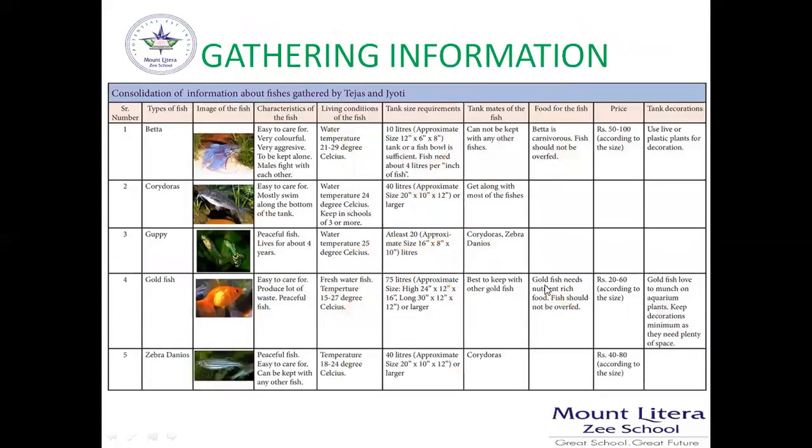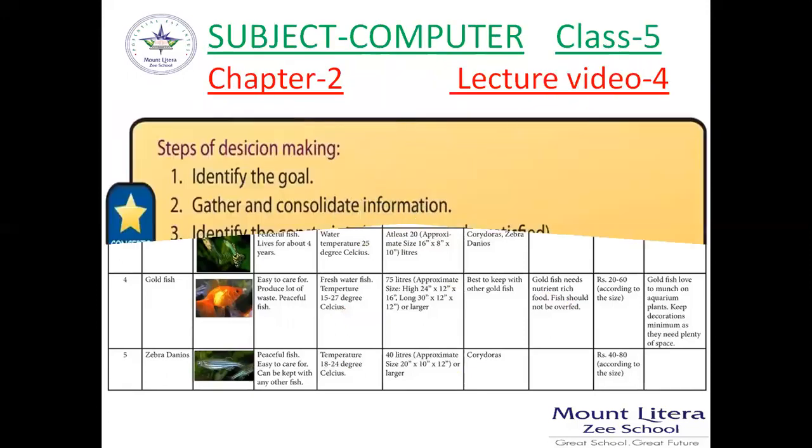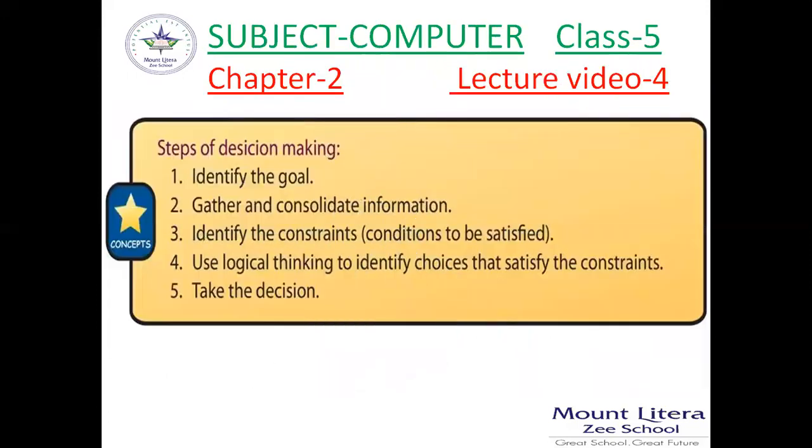Here goldfish has a price ranging from 20 to 60 rupees, and tank size is 75 liters, and the size of this is like this, high and long. So on the basis of your constraints, your limitations, now it is time to choose.